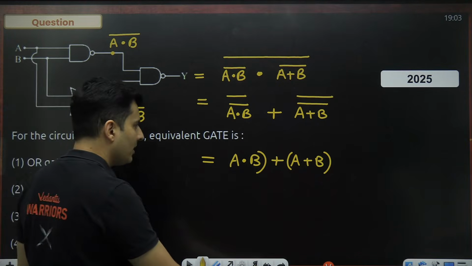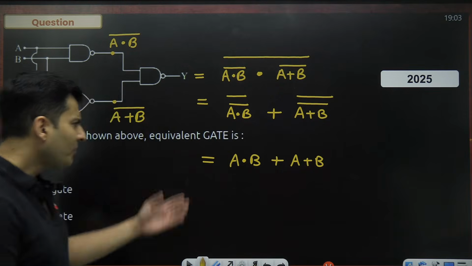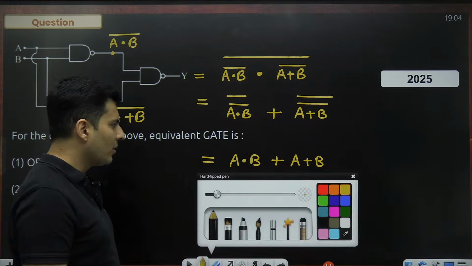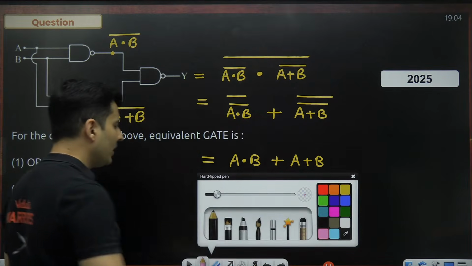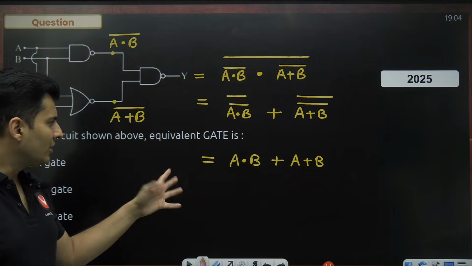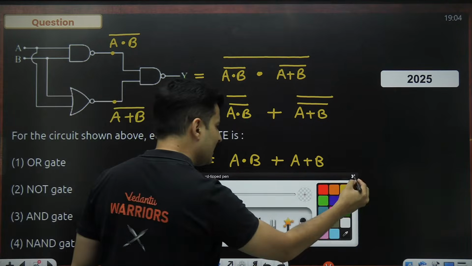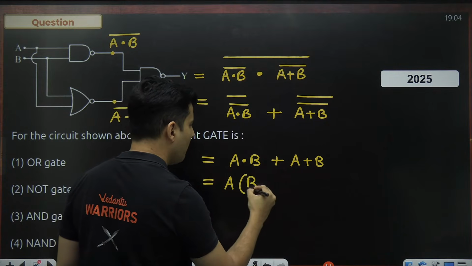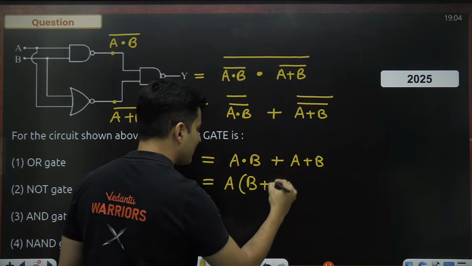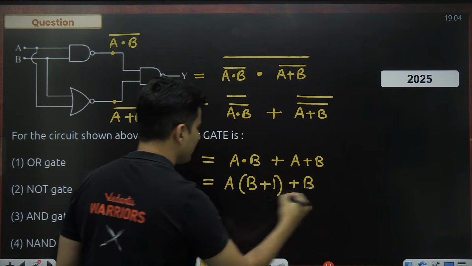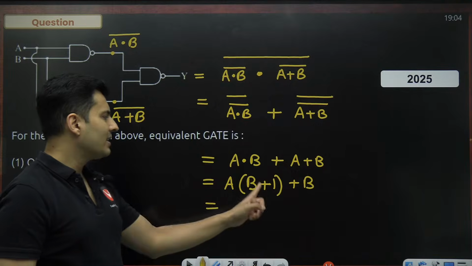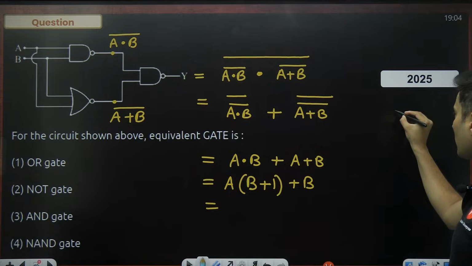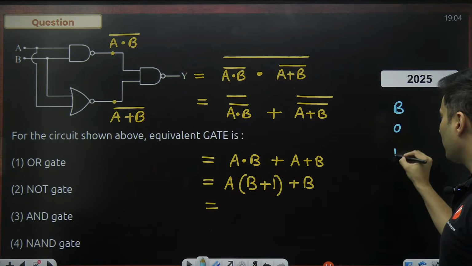A dot B plus A plus B, guys. Come on. Now it is a much simpler operation if you think about it. Okay. And now if you want, you can use your truth table and solve it, or you can still simplify it if you want. Like take A common. This will become B plus 1 and plus B is there. Okay. Now what is B plus 1? What is B plus 1? See, for example, B is 0 or B is 1.